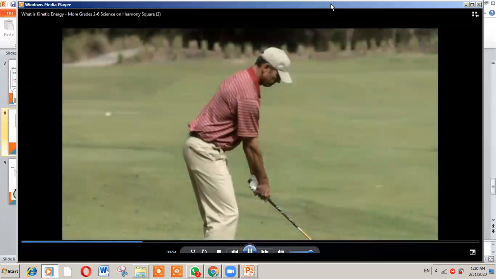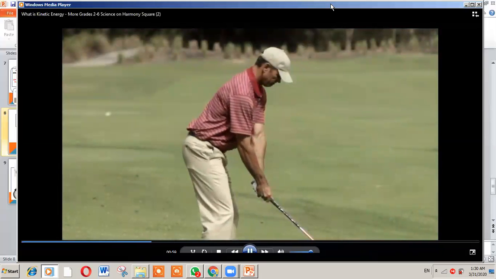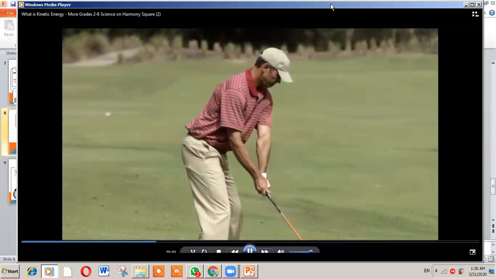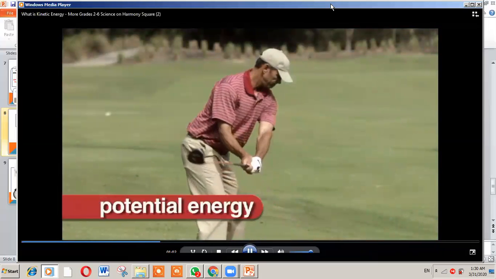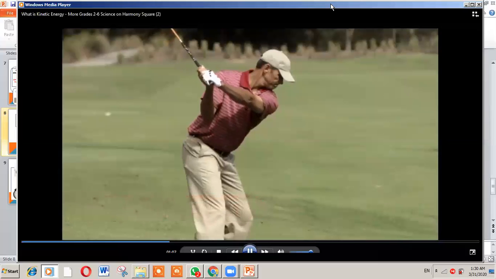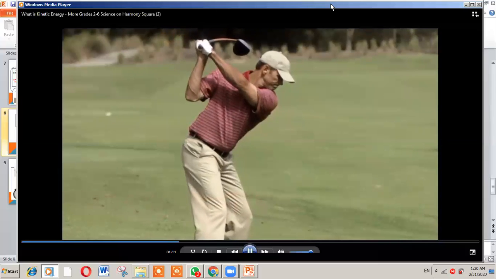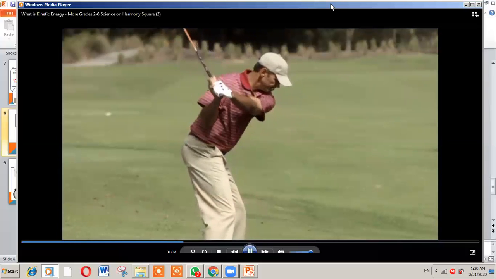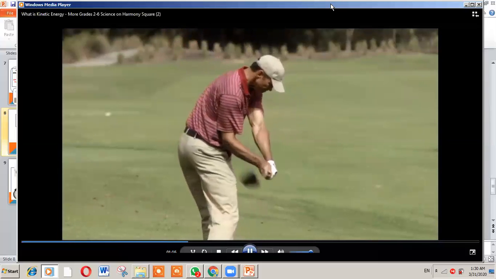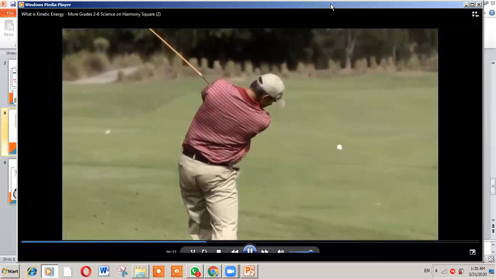For example, when a golfer extends his arms to swing a club, he creates potential energy at the farthest backward point. Potential energy is stored energy waiting to be used. Potential energy is changed back to kinetic energy as the club is brought forward. The kinetic energy of the forward swing is then transferred to the ball on impact, and the ball is set in motion.